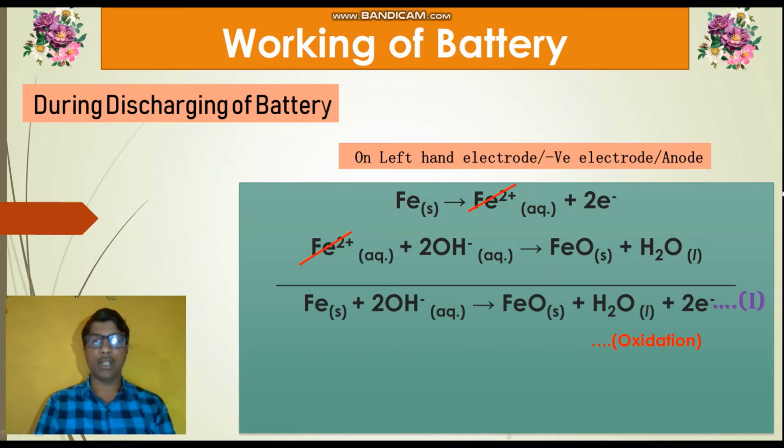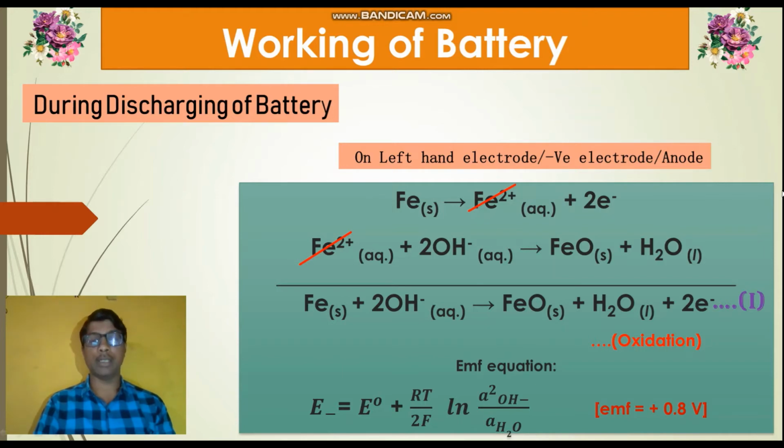As a result of the first reaction, the EMF is generated on this negative electrode or negative tap or anode or left hand electrode. The EMF equation is represented as E minus is equal to E0 plus RT upon 2F ln of activity square of OH minus upon activity of water. The EMF generated on the negative tap or anode is 0.8 volt.